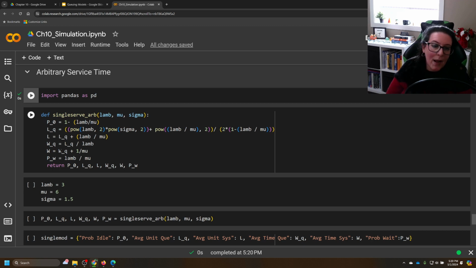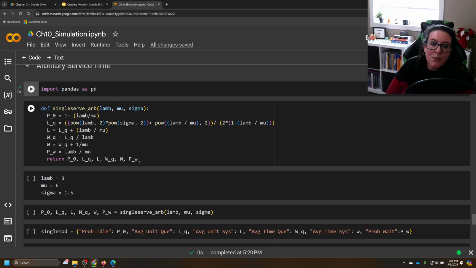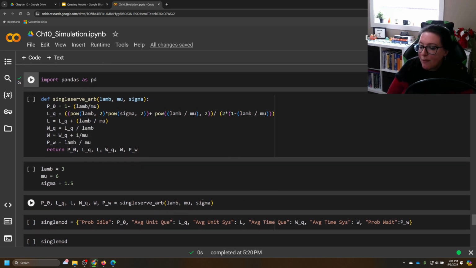And so we simply write out those formulas that are our different metrics, and have our function return those. Remember, it's going to return them as a list: number, comma, number, comma, number. So we want to make sure that when we call that function, we tell it what we're outputting. Make sure this here matches what you have here, so you've provided the same labels as what you have inside of your function.